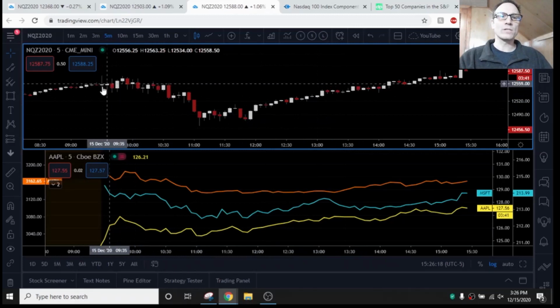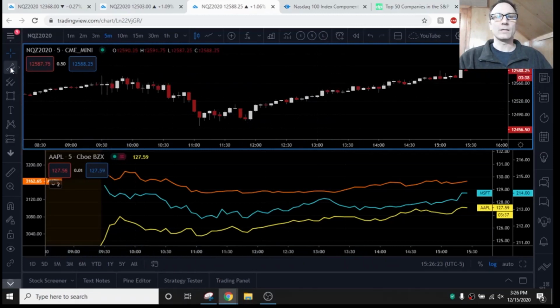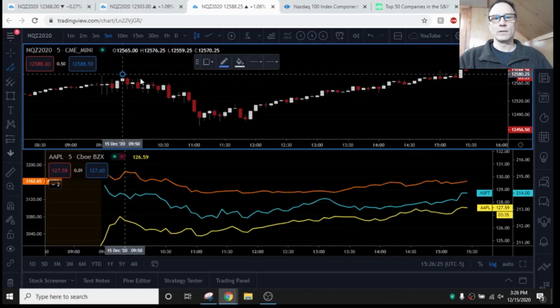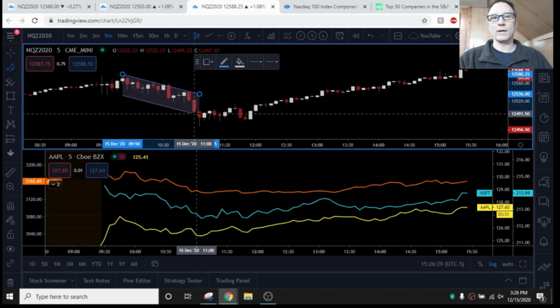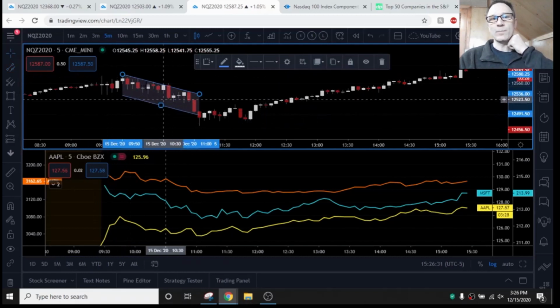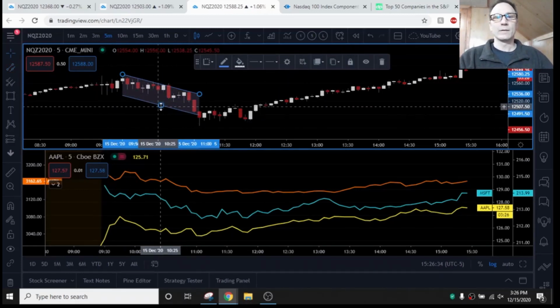So if we forego this little mess at the beginning of the U.S. Open, let's take a look and plot out, I'm using a parallel channel too, but here's a bit of a downtrend. Would you agree? Such as this.